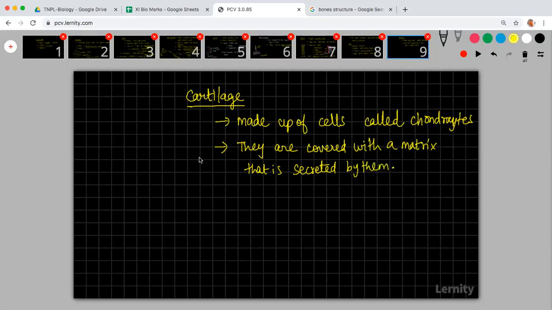In your cartilage tissue, you will have chondrocytes like this, producing some kind of matrix which covers them. They are soft, solid, pliable. Pliable means they can be changed into different shapes, and they resist compression.